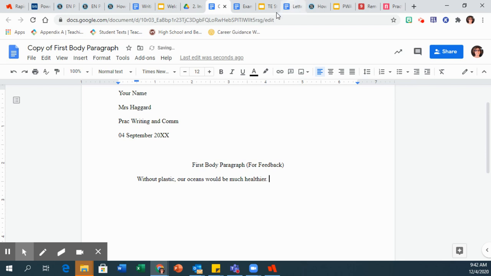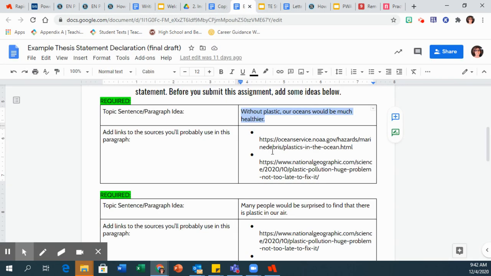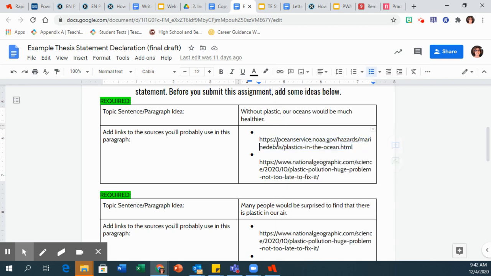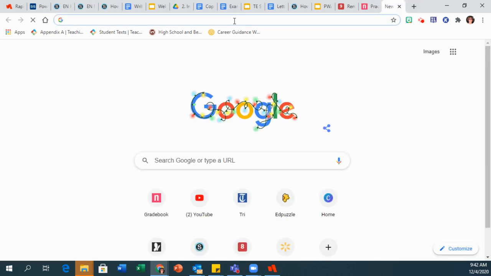Okay, I got that. Now what I need is some quotes. I need to have at least 4 quotes all together. So 2 from here, 2 from here, 3 from here, 1 from here. I don't care, right? So I'm going to utilize this. I'm going to go to the link. How do I get there? I guess I'm just going to copy it. I don't know what I'm doing. Okay, so copy. I'm going to paste it in here.